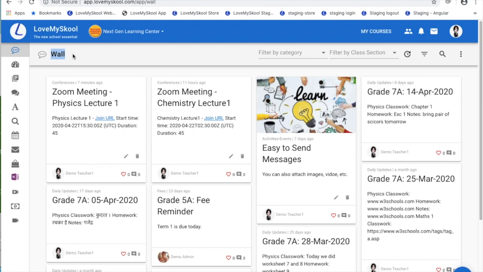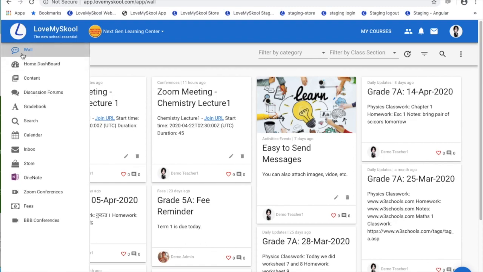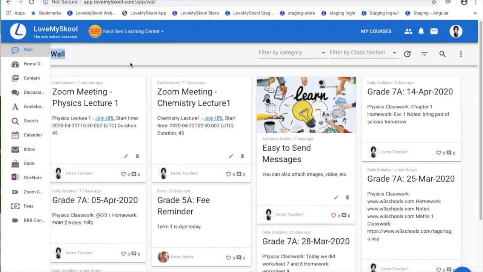And before we get into this messaging area, I'll talk briefly about what will be covered in this video. So we'll be covering various features including wall post, which is communication. We'll talk about creating content. There are different kinds of content that can be created and used in Love My School. We'll talk about those. We'll talk about discussion forums. We'll talk about gradebook. How can you grade your class? And we will also talk about online teaching via Zoom conferences or via BBB conferences, which is Love My School's own conferencing tool, which is much more safer and secure. So with that background given, let's start with messaging.